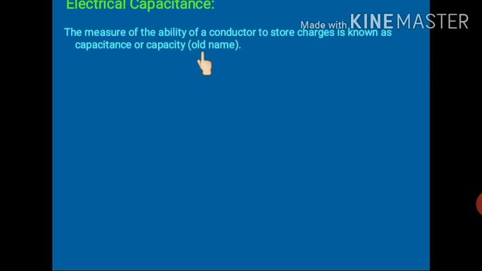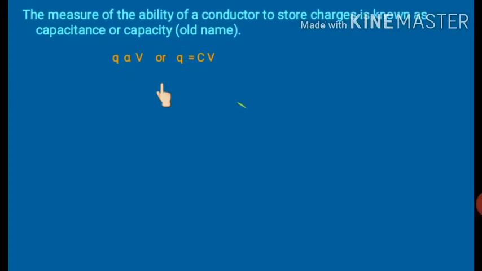Now we know this: if a charge is given to a conductor, and we keep giving more charge to it, its potential will also increase. If we increase the amount of charge given to that conductor, the more potential that conductor will have. So we can say that Q is directly proportional to V. What is Q? The charge given to that conductor, and V is the potential of that conductor. So that's what is written over here: Q is directly proportional to V.